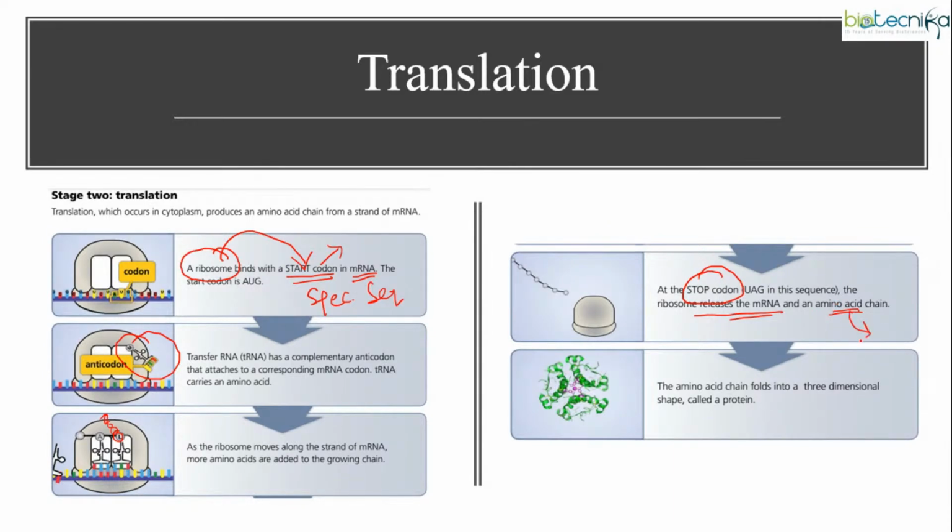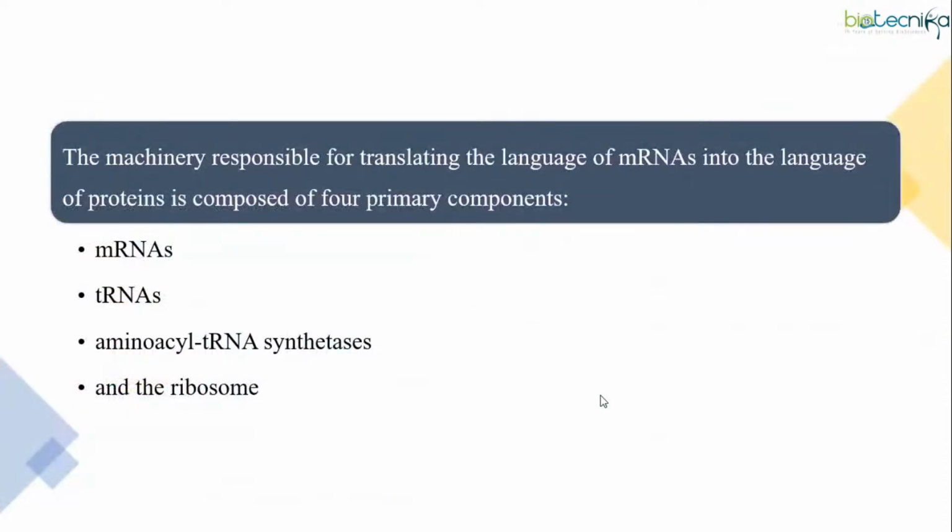The amino acid chain is nothing but the formation of proteins. What are proteins? Proteins are made up of different amino acids combined together, leading to a polypeptide. These amino acids will be given proper conformation, resulting in the production of protein. So this is all about translation.